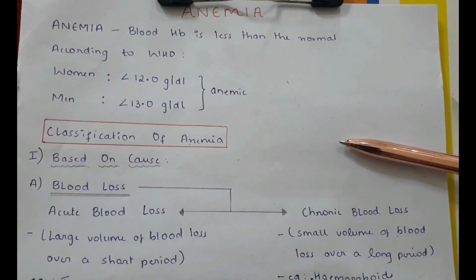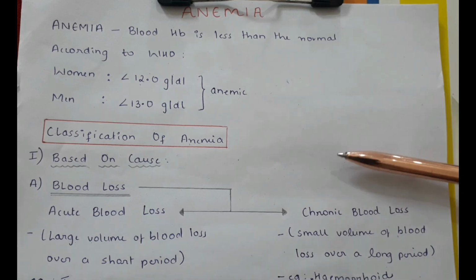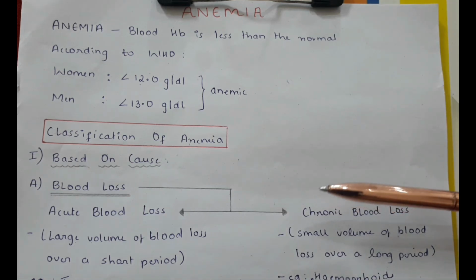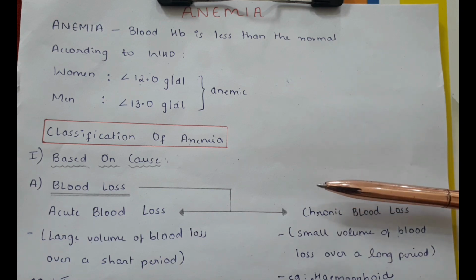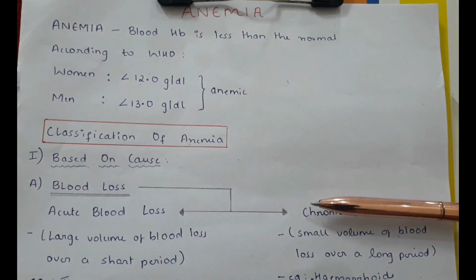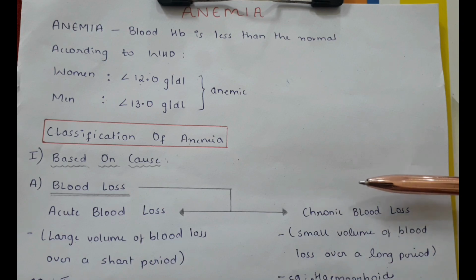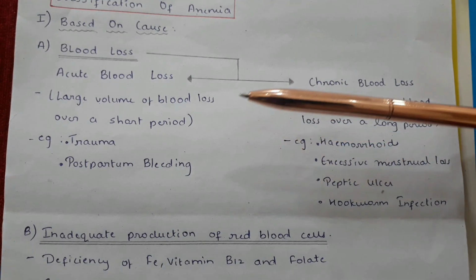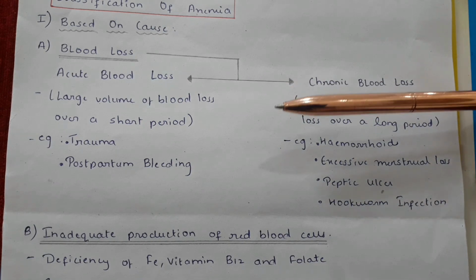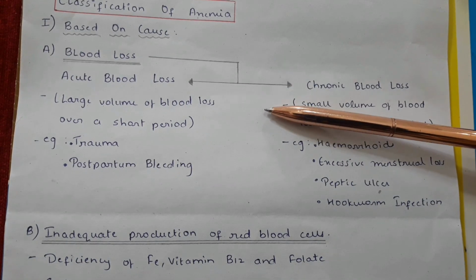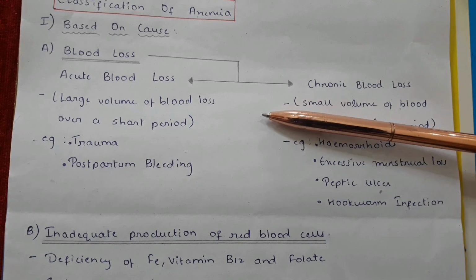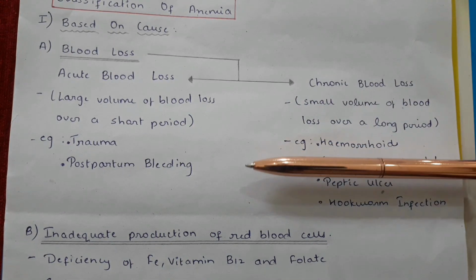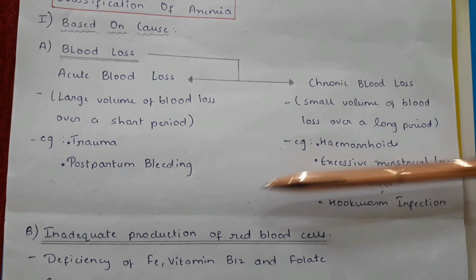Classification of anemia. The first one is based on the cause or based on the etiology. So here we have due to blood loss. This is divided further into acute blood loss and chronic blood loss. Acute blood loss is when large volume of blood loss occurs over a short period. For example, during trauma or postpartum bleeding.